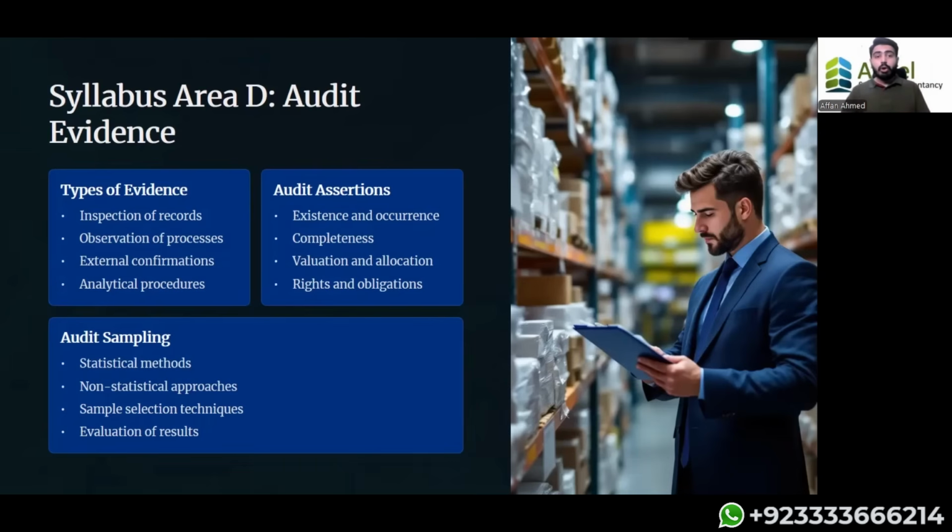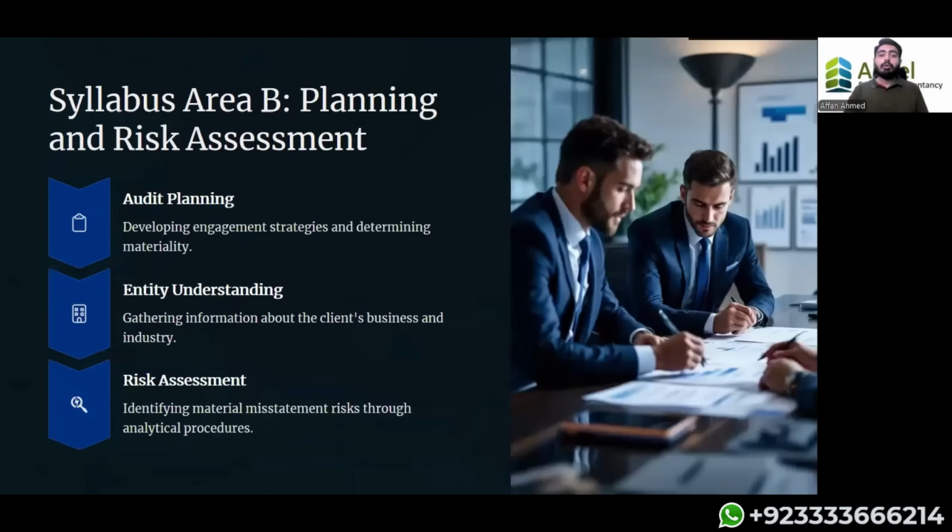Okay. Now, when we have the audit evidence, if we have studied these two areas, the internal controls and the audit evidence, then we will go back to the planning phase. In the planning phase, we are going to check whether the company requires a lot of assessment, a lot of work to be done, more seniors to be involved. What should we do? What are the areas? What are the key problems? Are the controls weak? Are the controls strong?